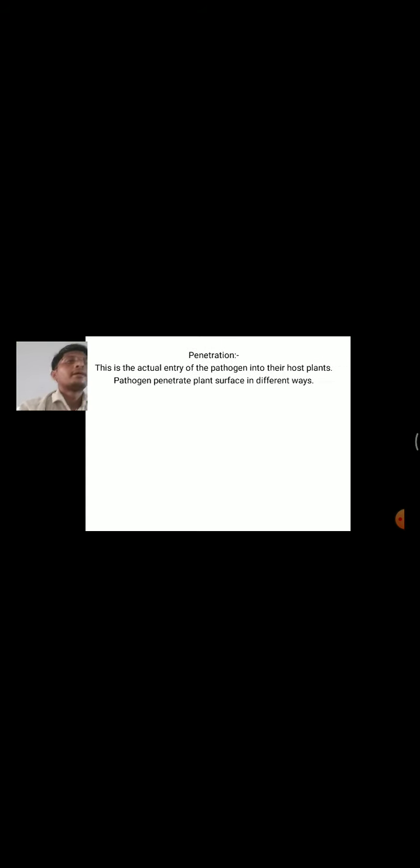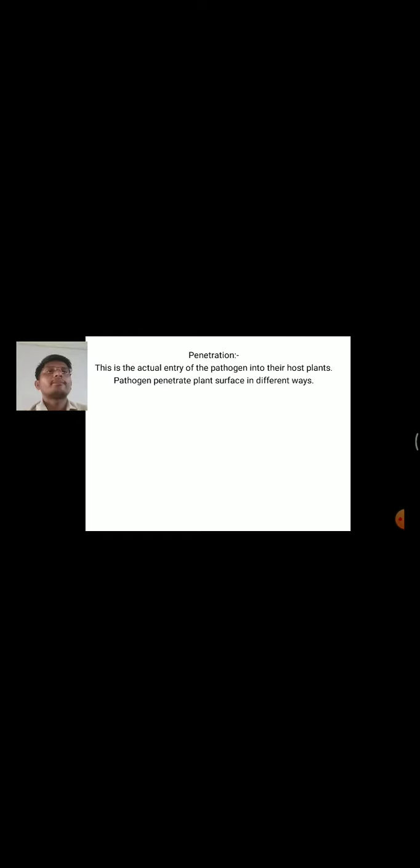Next, penetration. This is the actual entry of the pathogen into the host plant.